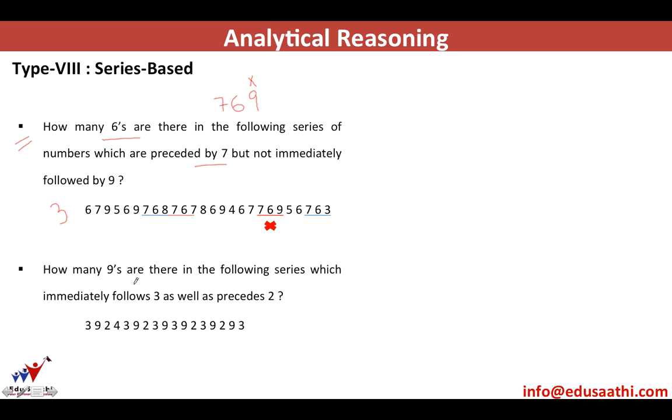Next one: how many 9s are there in the following series which immediately follow 3? The 9 should follow 3 as well as precede 2. So you are looking for the number 392 in the given series. So 9 follows 3 but precedes 2. You have case number 1, case number 2, case number 3, and here is case number 4. So the answer to this question would be 4.